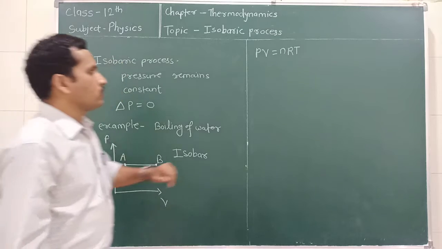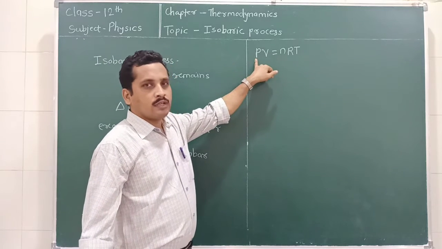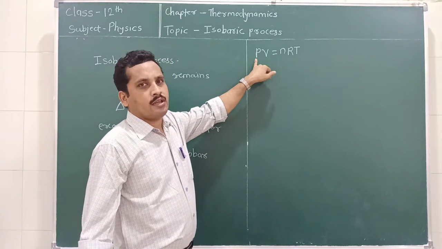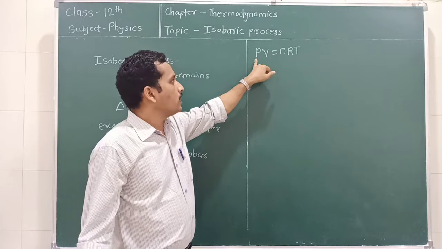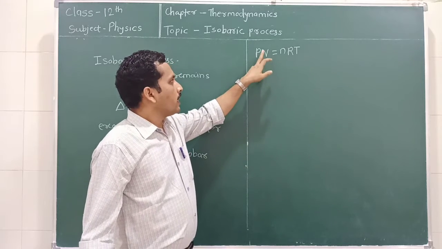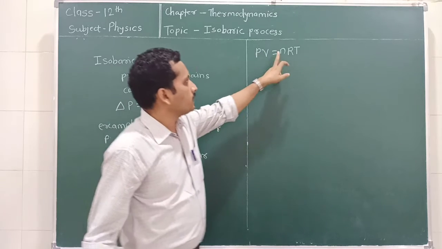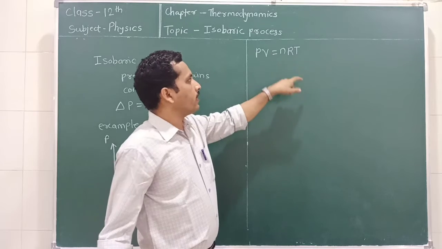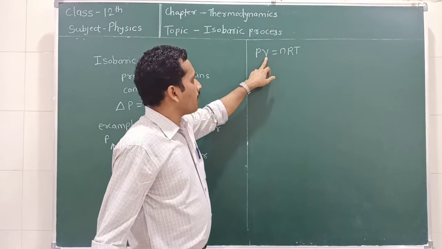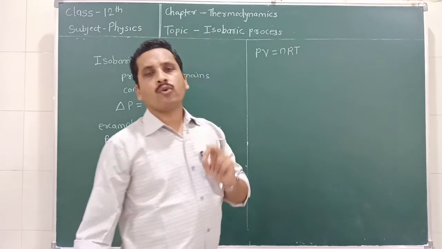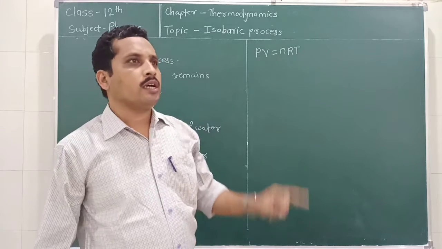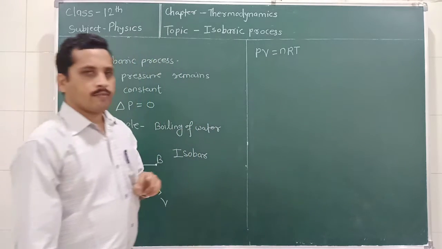During isobaric process, the pressure remains constant throughout the change. So here the pressure is constant, and n and R are constant. Therefore we can say that the volume and the temperature are going to change during an isobaric process.